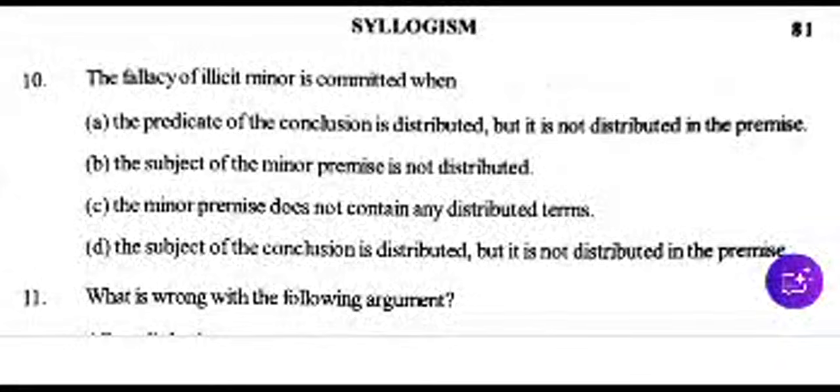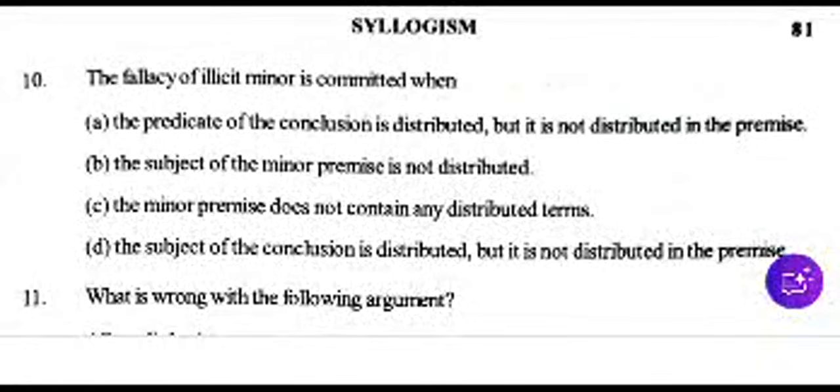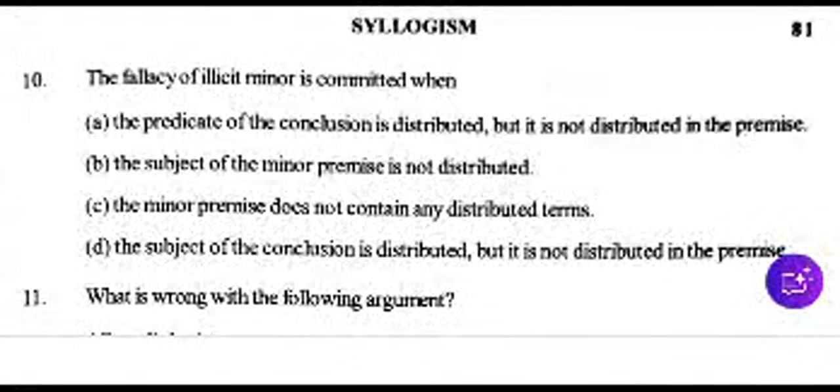Right option. Your right option is option D. The subject of the conclusion is distributed, but it is not distributed in the premise. The fallacy of illicit minor is committed when the subject of the conclusion is distributed but it is not distributed in the premise. Next question.